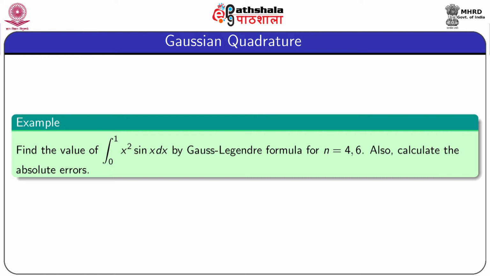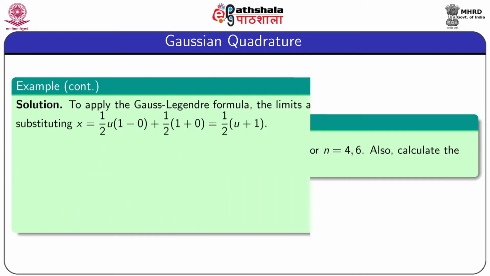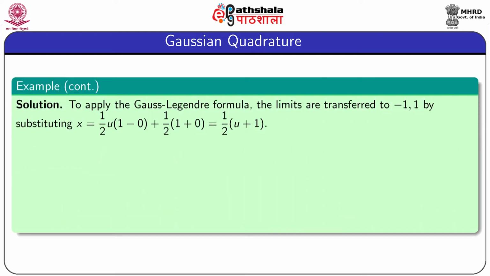Now, we consider one example. Here we have to find the value of the integration 0 to 1 x square sin x dx by the Gauss-Legendre formula for n equal to 4 and 6. Also, we have to calculate the value of absolute error. Here note that the limits of the given integral are 0 and 1, but the Gauss-Legendre formula is applicable for the limits minus 1 to 1.